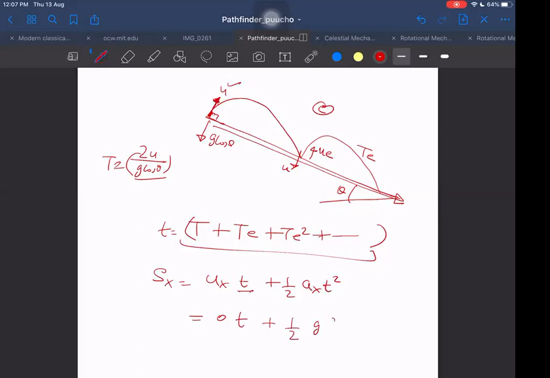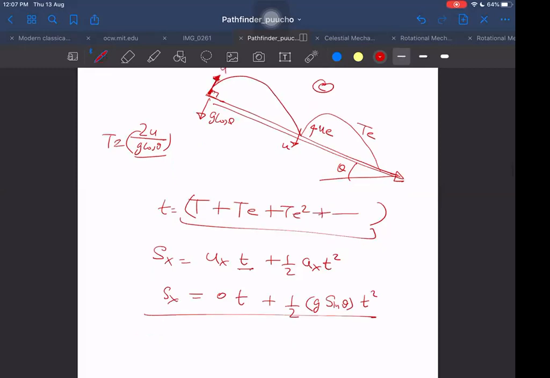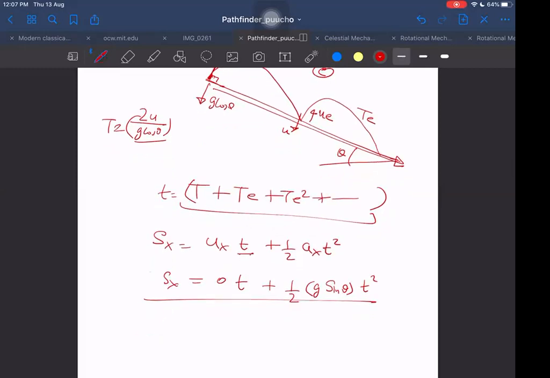Acceleration along x is g sin theta. So half g sin theta into t square. That is the displacement along horizontal, and this displacement along horizontal will be the same whether this time is not the total time, or maybe at last I can say 10 seconds or 20 seconds, whatever time I may give, then also this will be valid. It could be any time.